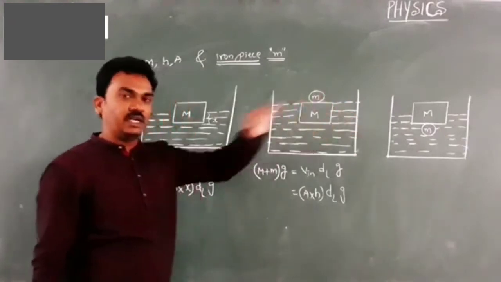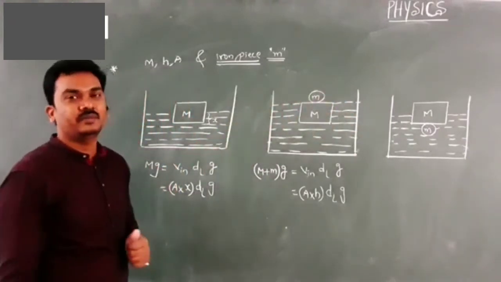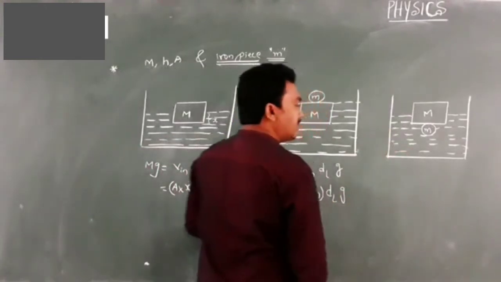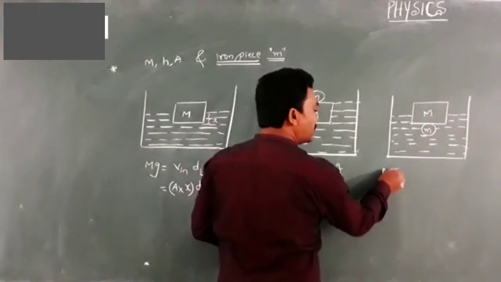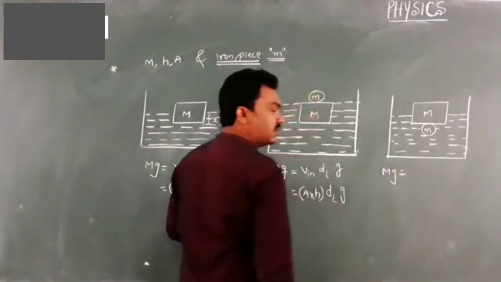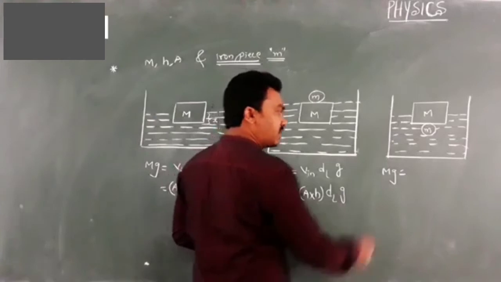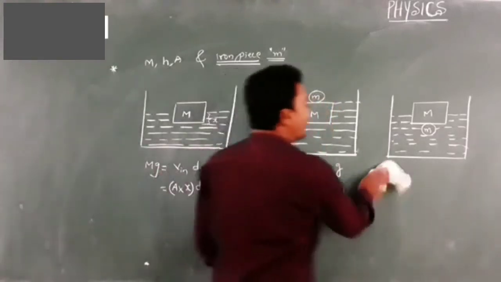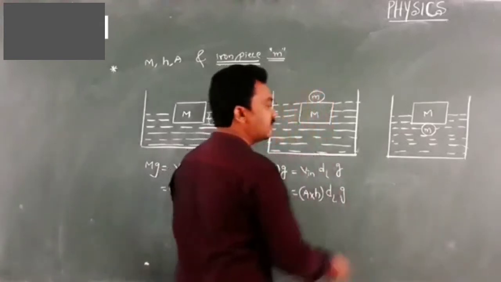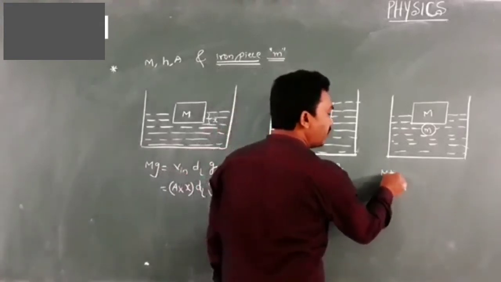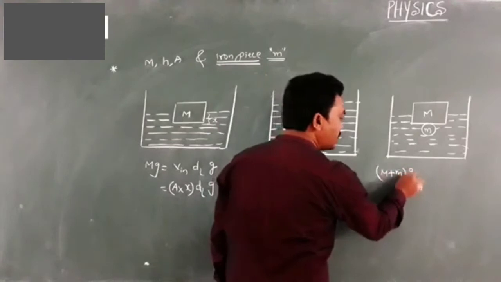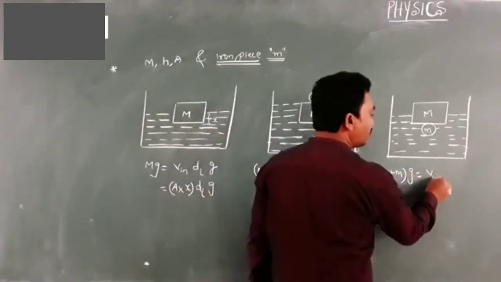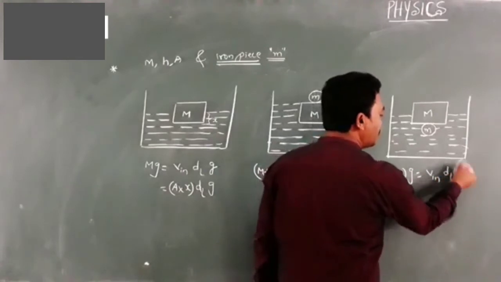Now you are placing it at its bottom. Whenever you have placed it at the bottom, still whenever it is floating, the down thrust is the weight, M plus m into g, the weight of the wooden block with the iron piece, equal to upthrust. Here upthrust is Vn into dl into g.